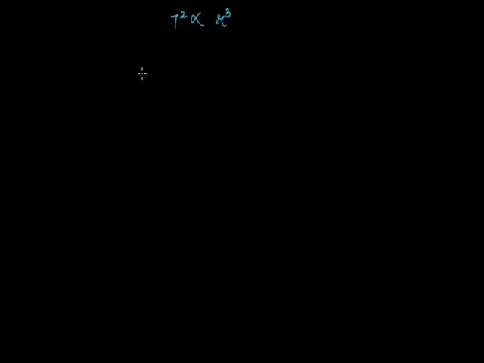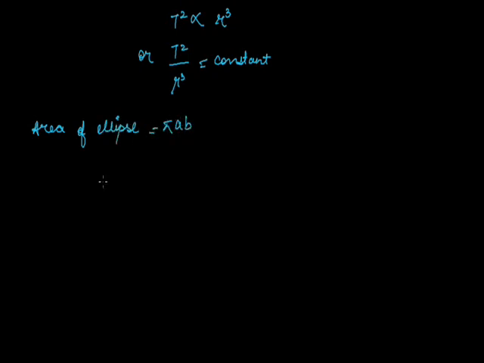or we can say T square upon R cube is equal to constant. If we now have to prove this law, the area of the ellipse is equal to pi AB, and the time period is equal to the total area upon the areal velocity.